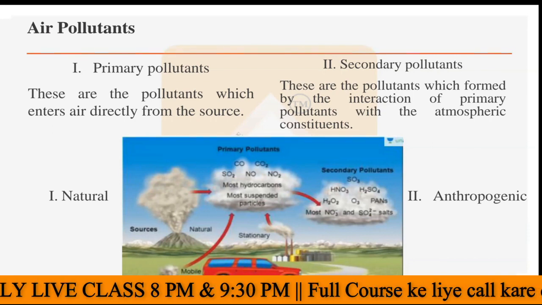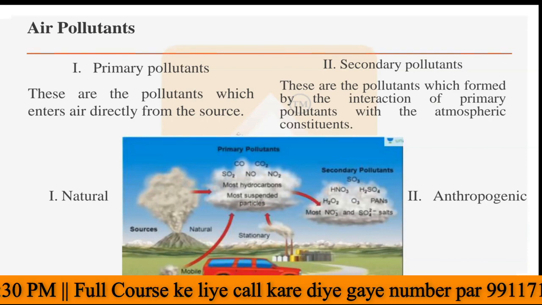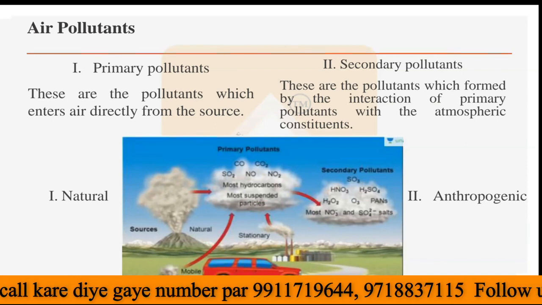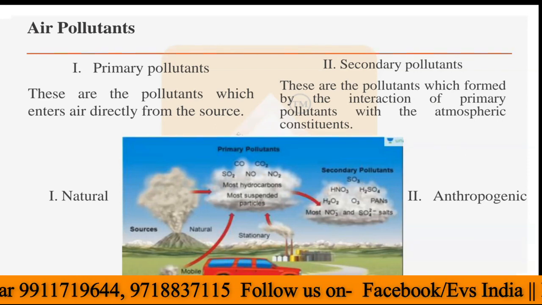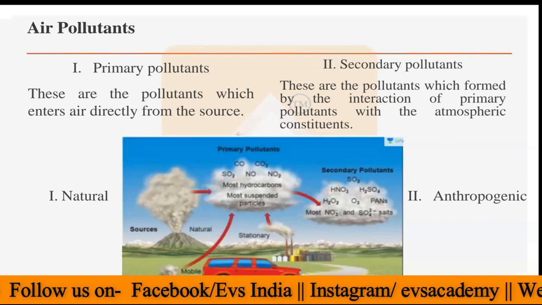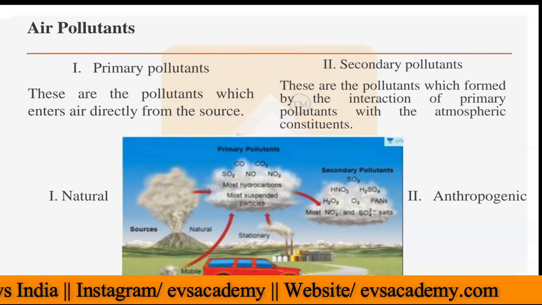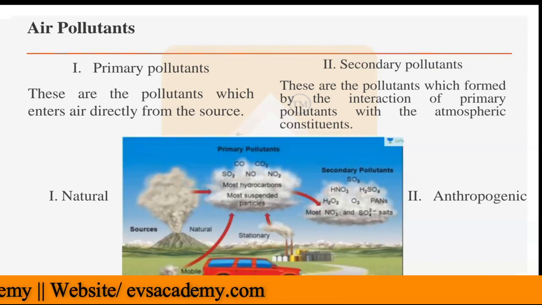Then we have the secondary pollutants. Secondary pollutants are the pollutants which are formed in the atmosphere after the reaction of primary pollutants with atmospheric constituents. For example, NO, nitric oxide, is coming out from the source and is now reacting with the oxygen present in the atmosphere. That is the difference between primary and secondary pollutants.